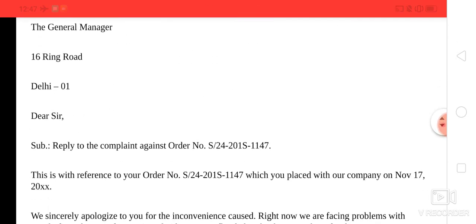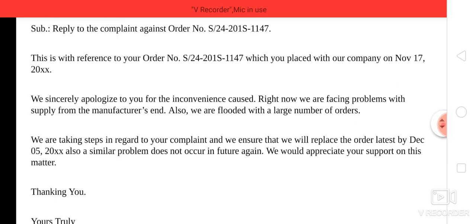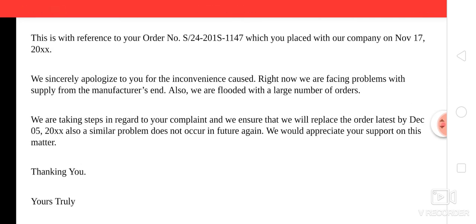So the general manager makes the letter ready on behalf of the company, and he replies positively to the customer, because customers play a very important role when it comes to business, right? And if the customer is not happy with your service, it has a very bad impact on the business. So these kinds of letters should always be written in an assertive manner and are also replied to in an assertive manner by the organization.